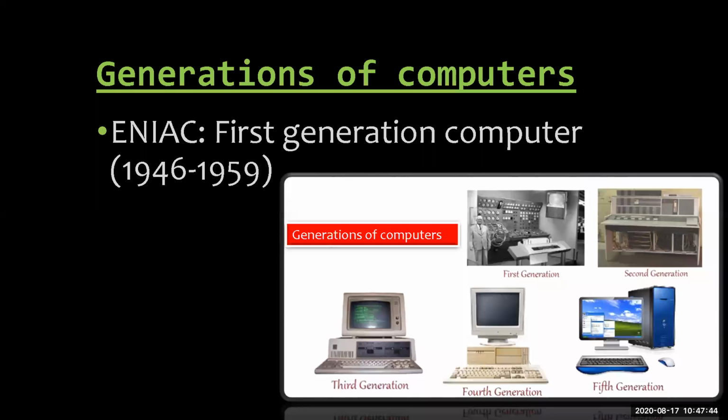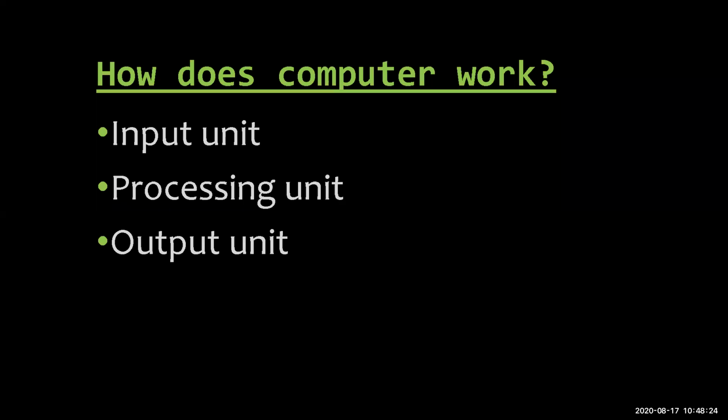In the first generation computers, they used valves. These valves helped to run the computer. They consumed a lot of electricity. Because of that, the computer would shut down again and again. So they kept making changes along the generations, so that in the fifth generation we can use the computer properly. Then we will see how a computer works.